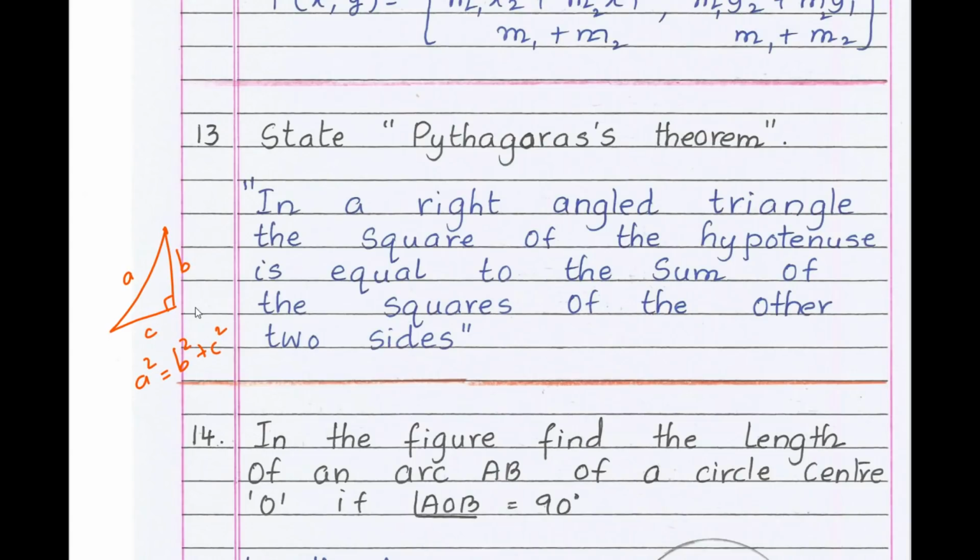That is a square equals b square plus c square. In case if you are feeling difficulty in writing the statement, do practice at least 10 to 20 times, then you will understand it. The square on the hypotenuse is equal to what? Sum of squares of other two sides.